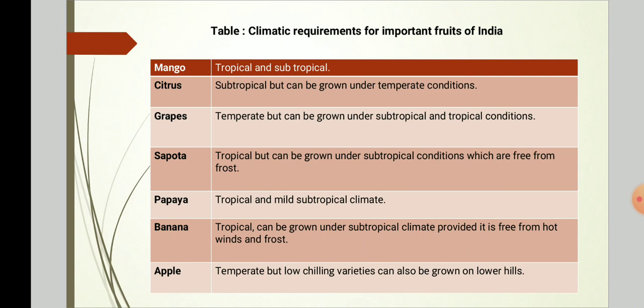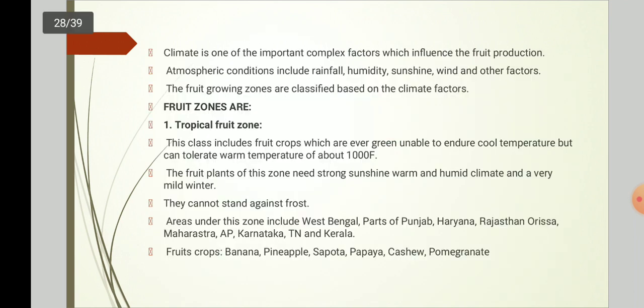Then fourth one is papaya, tropical and mild subtropical climate. Fifth one is banana, tropical but can be grown under subtropical climate provided it is free from hot wind and frost. Then apple, temperate but low chilling varieties can be grown on lower hills.